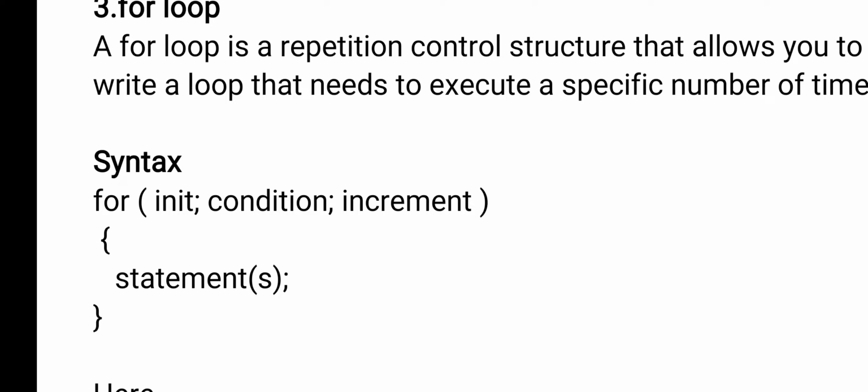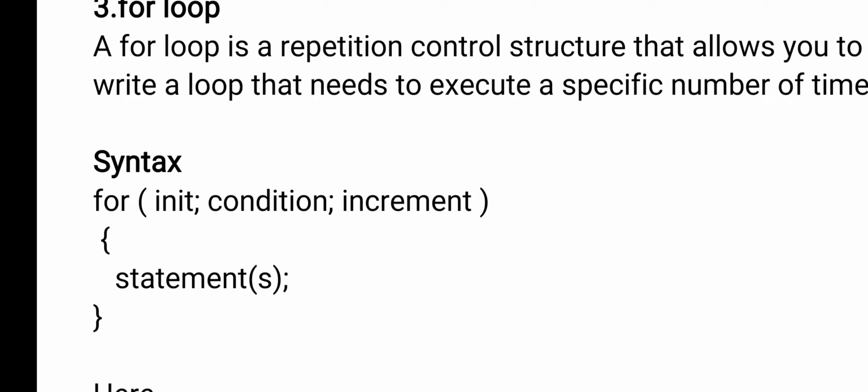Entry control loop means here first we check the condition. If the condition is true, then the body of the loop will be executed. If you want to execute the body of the loop even one time, you need to check the condition. If the condition is false, then you can't execute the body of the loop even one time. So for loop is entry control: first we check the condition, and if it is true, only then the body of the loop will be executed.